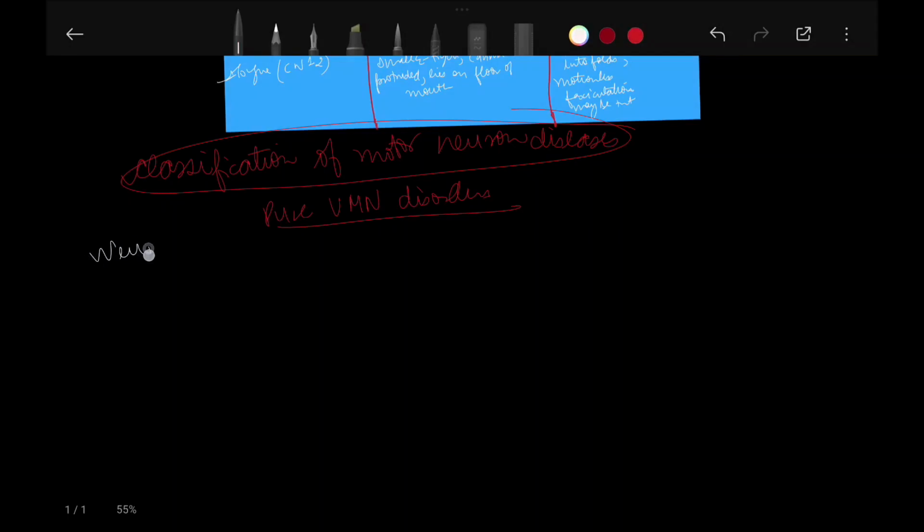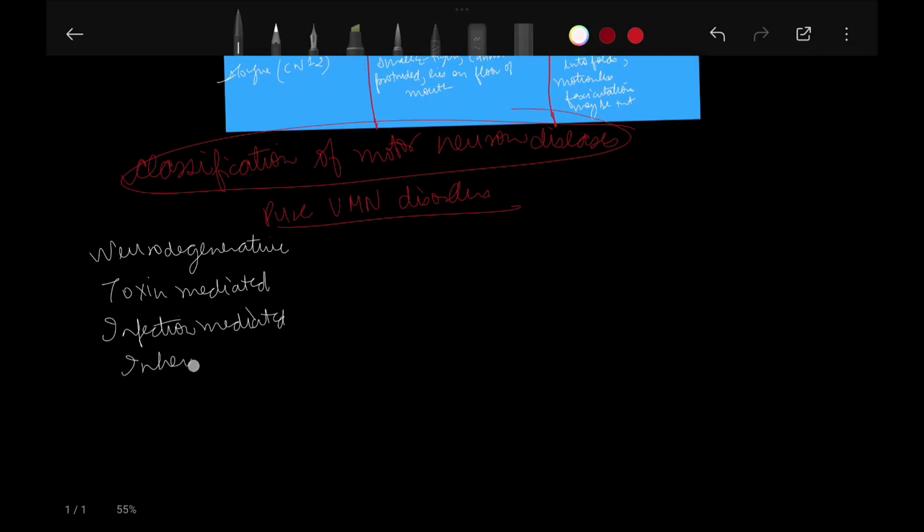These can be neurodegenerative, toxin mediated, infection mediated, or inherited.